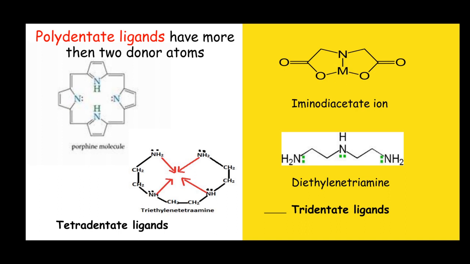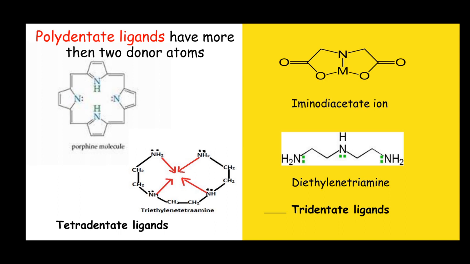Another example of a tridentate ligand is diethylene triamine. In this molecule, the three nitrogen atoms of this molecule can donate their lone pairs of electrons to the central metal atom.